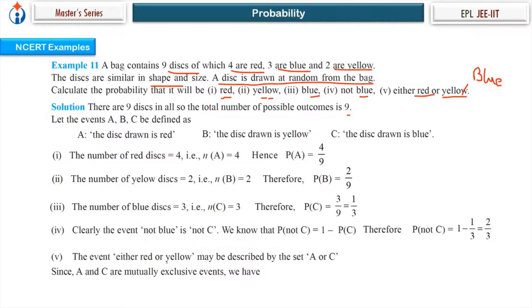So they have actually written either red or yellow, but they have taken the sets A and C, meaning occurrence of red and blue. So I've checked it here, and we have corrected it to be blue. Now A and C are mutually exclusive events. This event, A or C, is A union C. So P of A union C is P of A plus P of C, because A and C are mutually exclusive events. Why mutually exclusive? If red comes, then blue cannot come. If blue comes, then red cannot come. And that's our answer: 4 by 9 plus 1 by 3 is equal to 7 by 9.